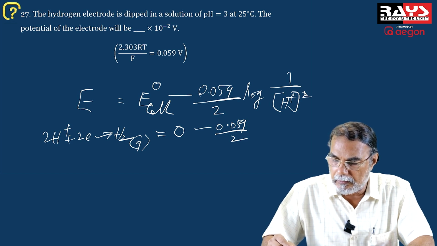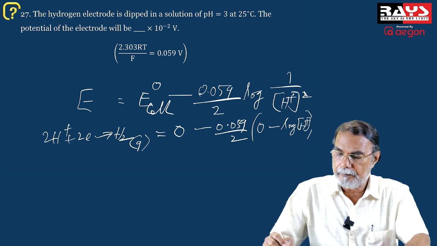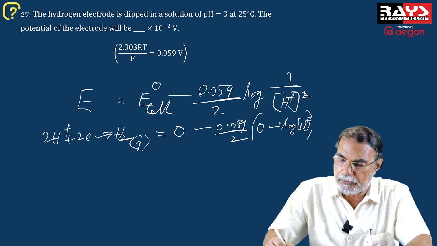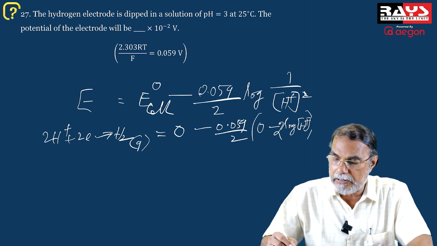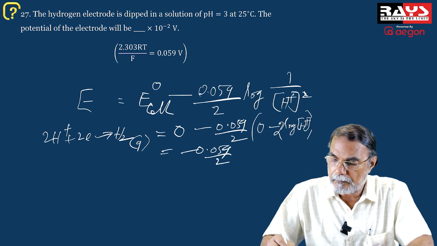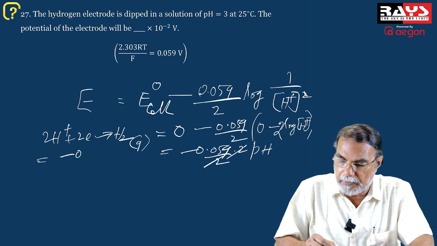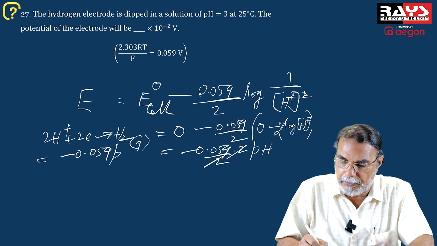That is, log 1 is 0, 0 minus log H plus square, which means the 2 will come here. And minus log H plus is pH. So this is equal to minus 0.059 by 2, okay, minus log H plus is pH, so it will be 2 pH. The 2 will get cancelled. So the value that you get is minus 0.059 pH.